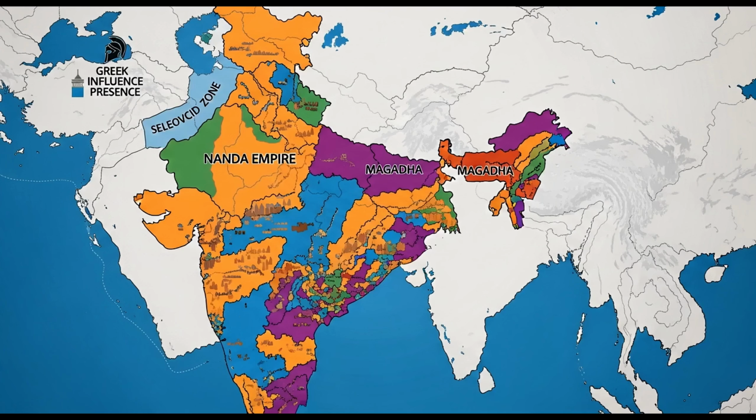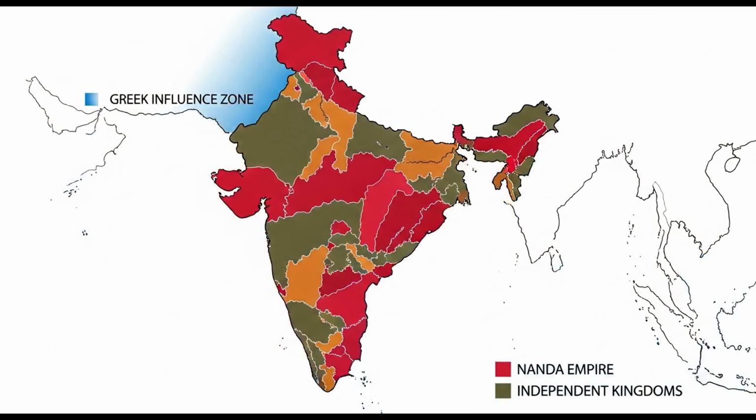The Nanda Empire controlled Magadha and parts of eastern India. This left vast regions of the subcontinent independent. No single political structure unified these diverse kingdoms. Such fragmentation fostered internal divisions among states. These divisions often led to localized conflicts.